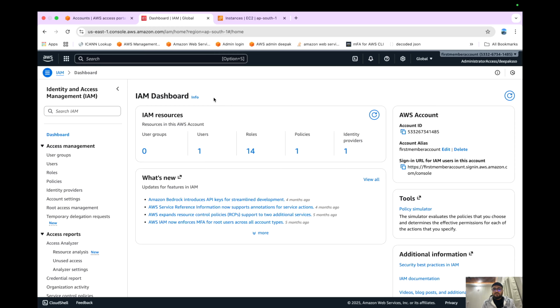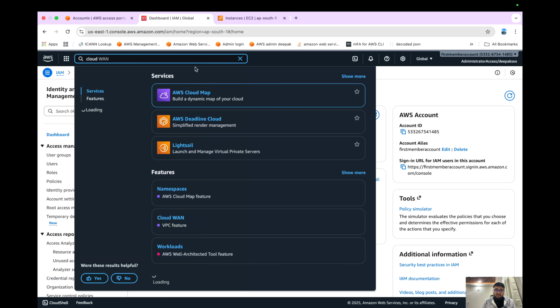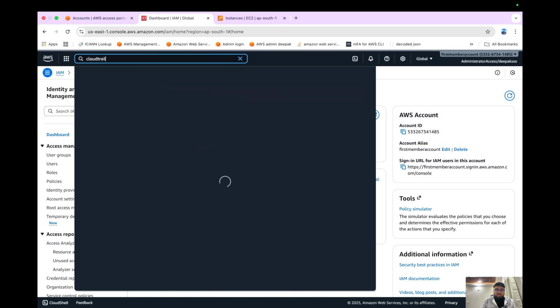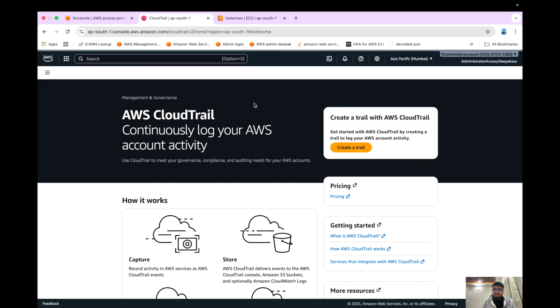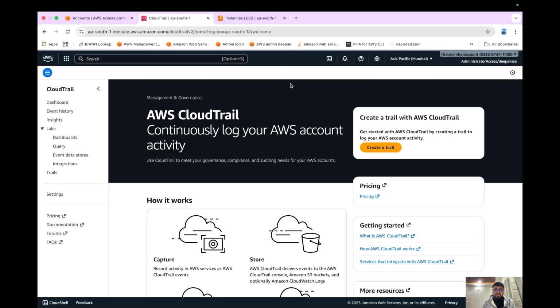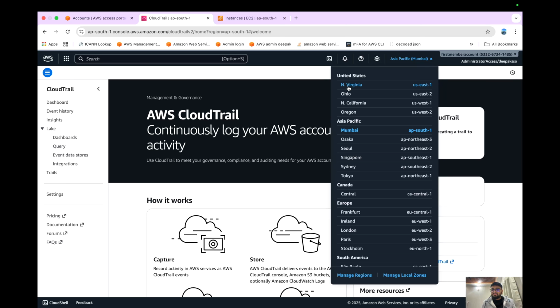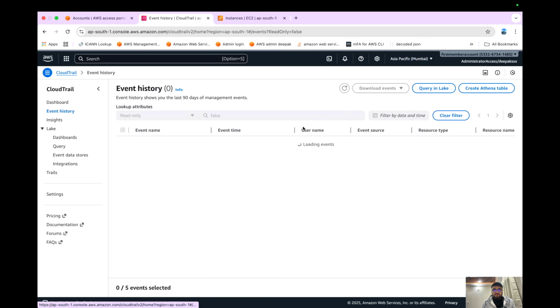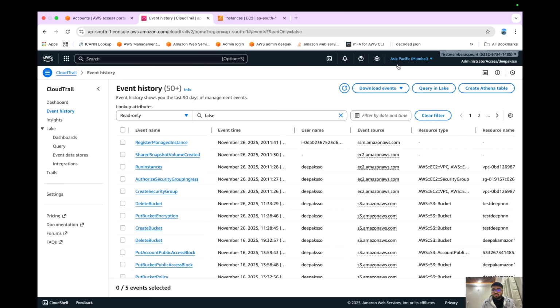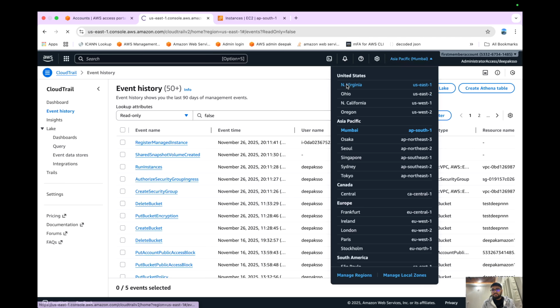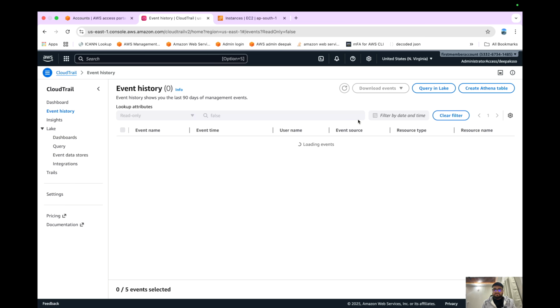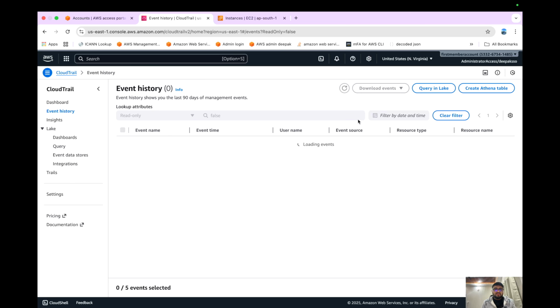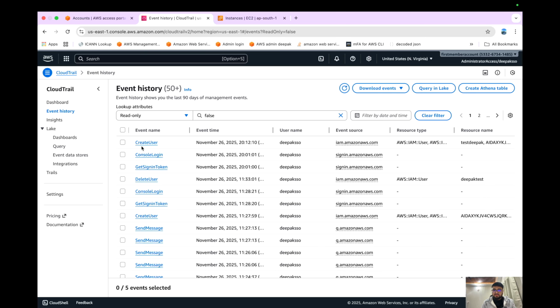Now what will happen if I make any changes to such services? Where does it get logged? So let's go to CloudTrail again. Whenever there are global services, you have to navigate to the US East 1 region, North Virginia. I'll show you here. See, you are not seeing anything, right? Now let's navigate to North Virginia. Now there should be something known as create user. See, create user.